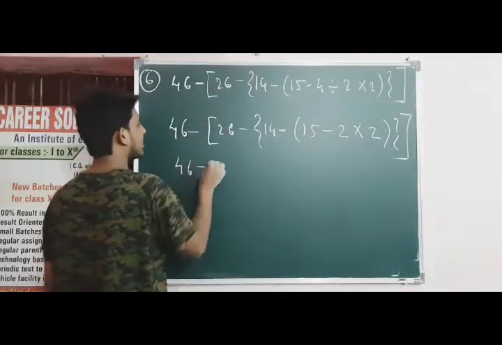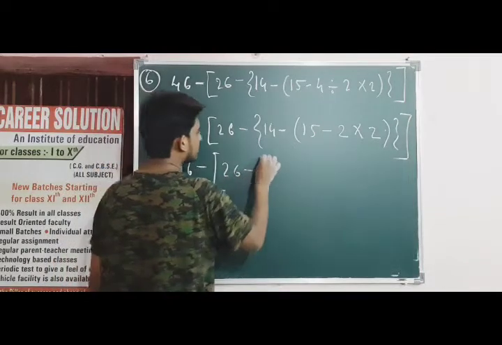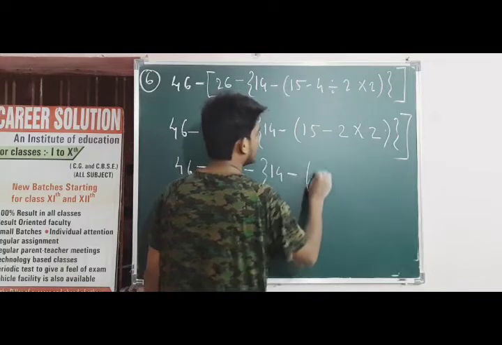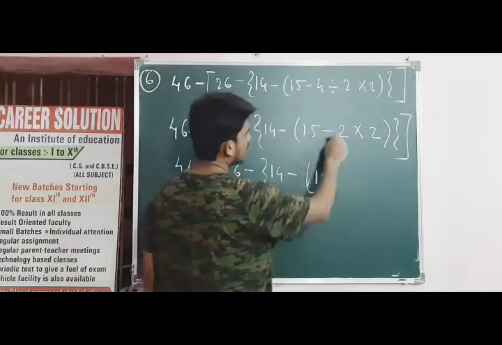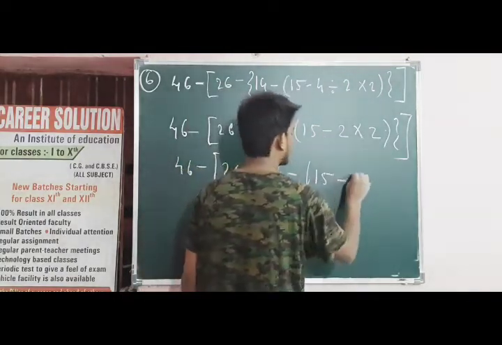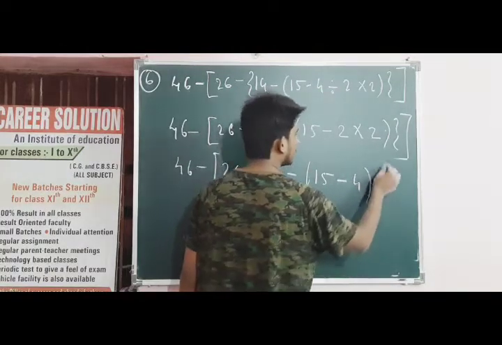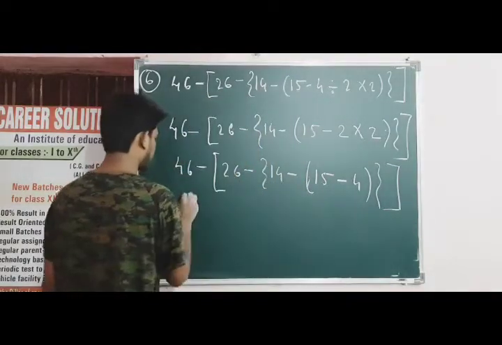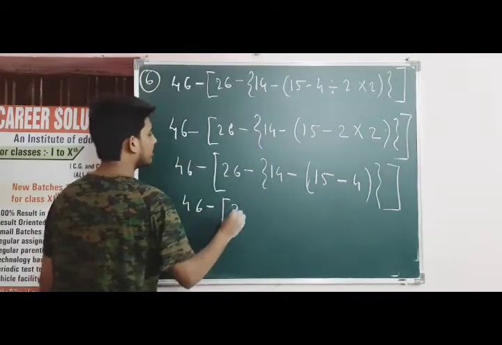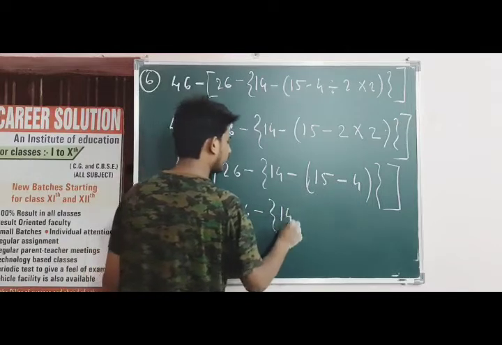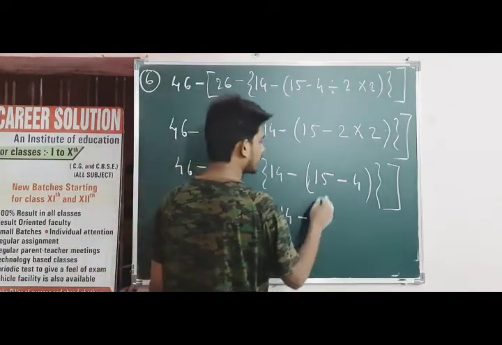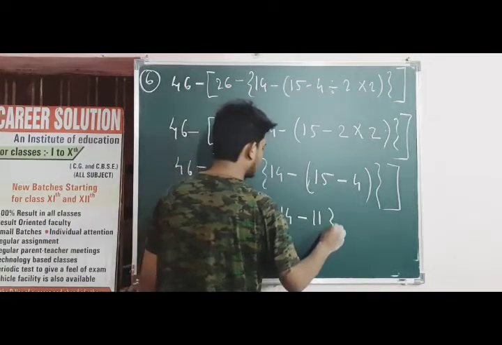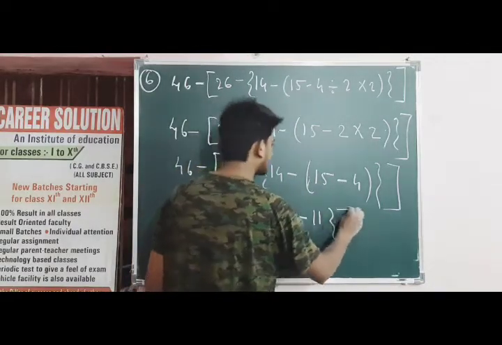So 46 minus 26 minus curly bracket of 14 minus 15. First multiply, so 15 minus 2 2 ja 4, minus and plus minus, and then square bracket, smaller bracket, curly bracket and then square bracket. So 46 minus 26 minus curly bracket of 14 minus 15 minus 4 become 11, and 11 is in plus, so minus plus minus, so 11 minus and then curly bracket and then square bracket.